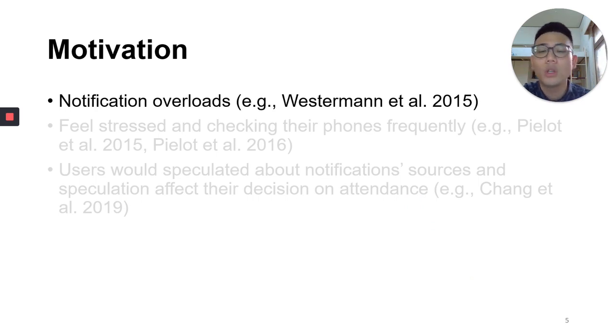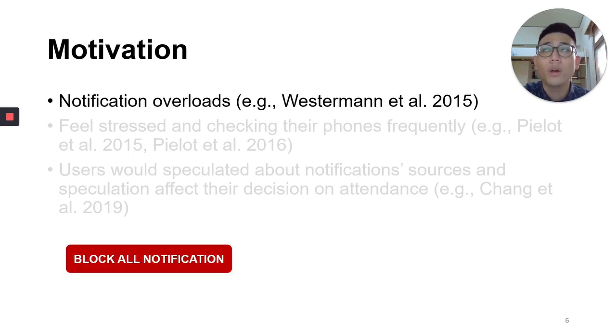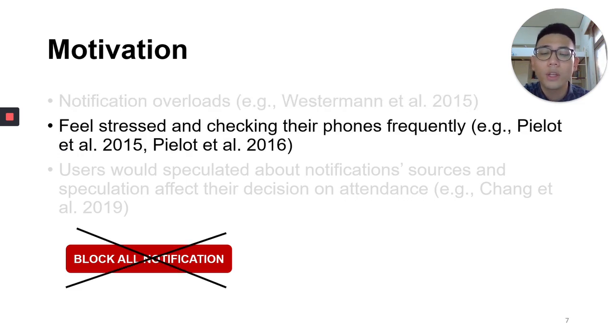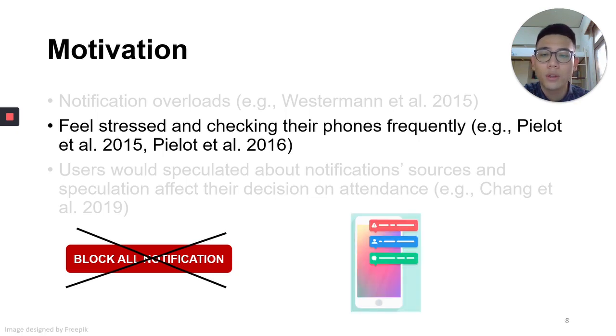The number of notifications that users have to deal with daily has increased dramatically, leading to notification overload. People may be overwhelmed by the number of notifications. One naive way is to block all of the notifications. However, it may cause additional stress because they may be afraid of missing important messages and check their phone more frequently, so it is not a good way. We think a better way might be to let the user know better what those notifications will be about, so they can selectively attend to the notifications.